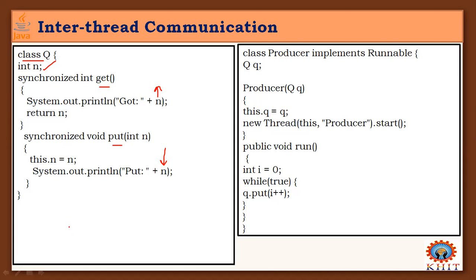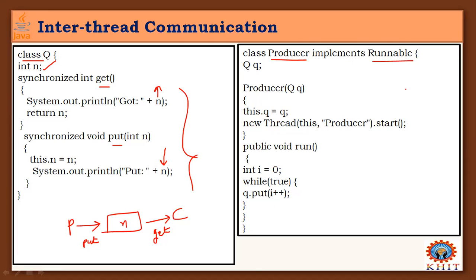As I told you in the previous one, the producer is there. Consider this box as a buffer, and this is the consumer process. So put is a method used by the producer to put the number into the buffer, and get is the method used by the consumer to get the number from the buffer. This is the scenario of this class. Coming to the producer here, the producer class implements Runnable.